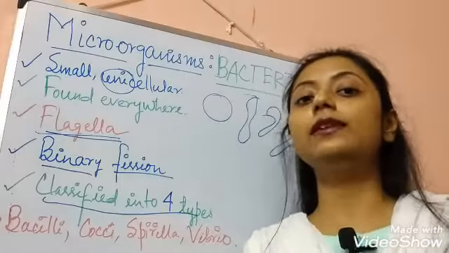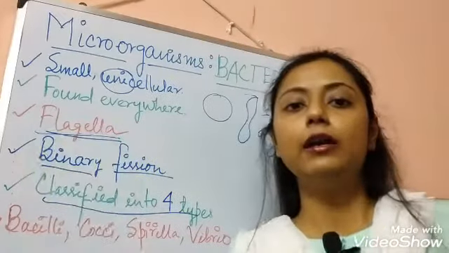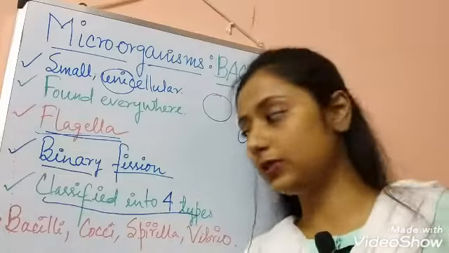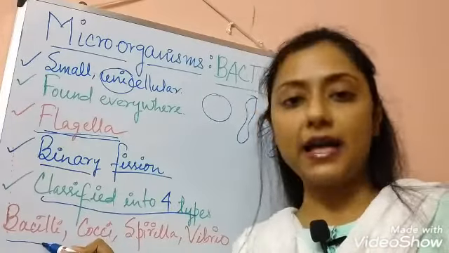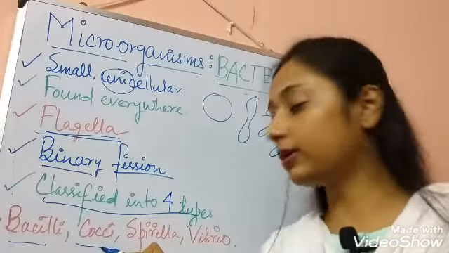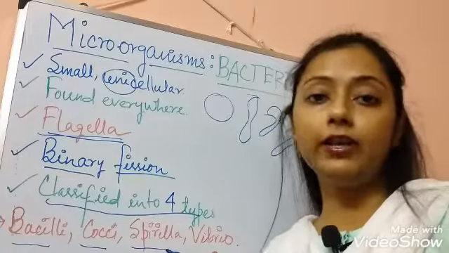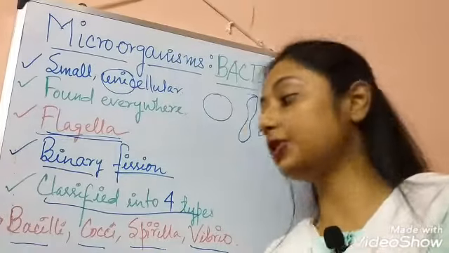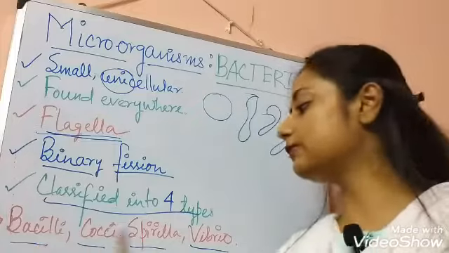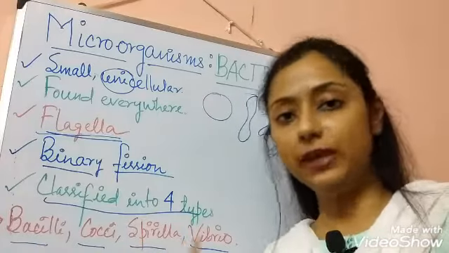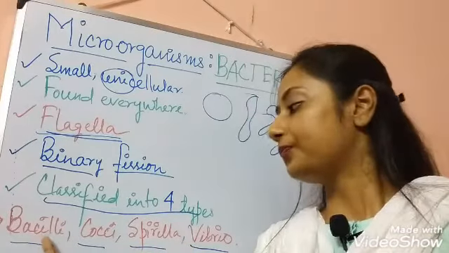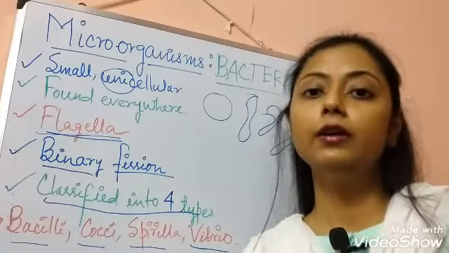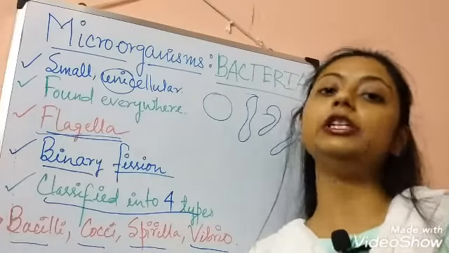So, based on the shapes or outer look of the bacteria, they are classified into 4 types. The first one is bacilli, the second is cocci, the next is spirilla, and the last is vibrio. So, children, you have to prepare these 4 terms with proper spelling. These 4 terms are different types of bacteria, based on their shape.